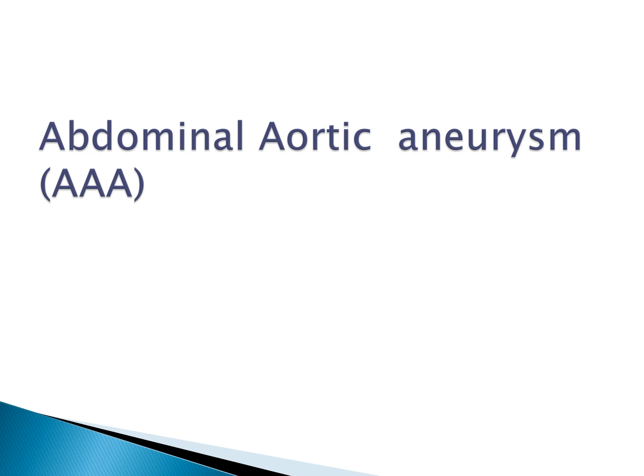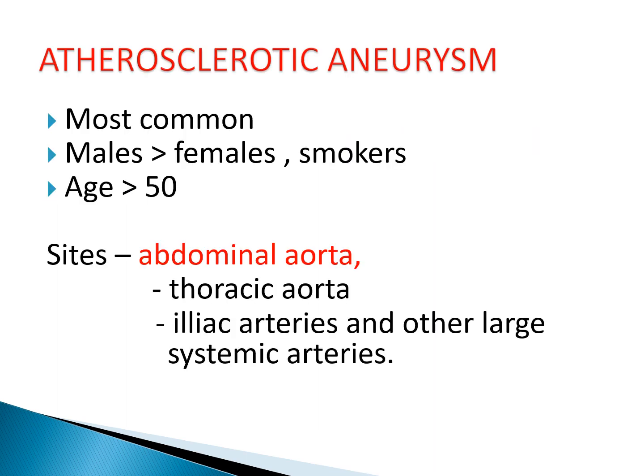So first we will see the abdominal aortic aneurysms, AAA. Now aneurysms occurring due to atherosclerosis form the most common cause of abdominal aortic aneurysms. So first we see atherosclerotic aneurysm. This, as I said, atherosclerosis is the most common cause of abdominal aneurysms. Male incidence is more than female, incidence is more in smokers, never seen or rarely seen in less than 50 years of age, and mostly seen above 50 years of age.